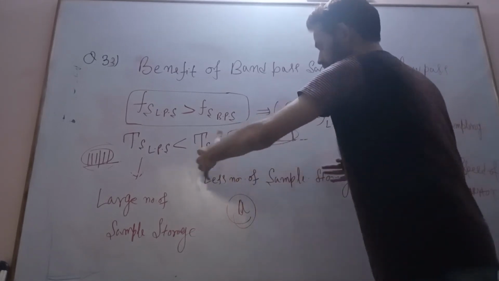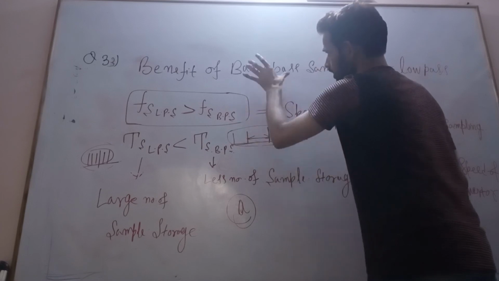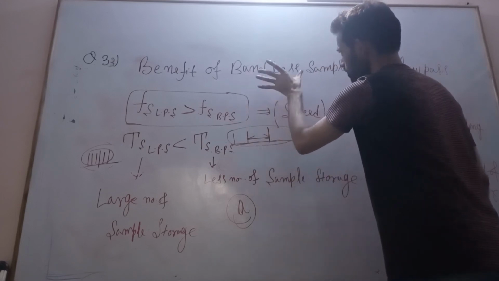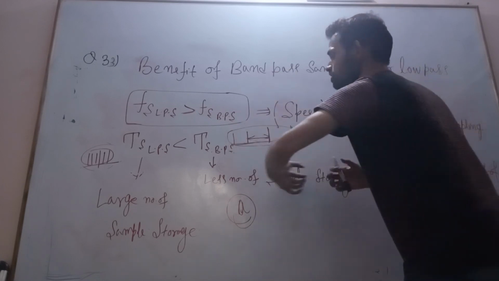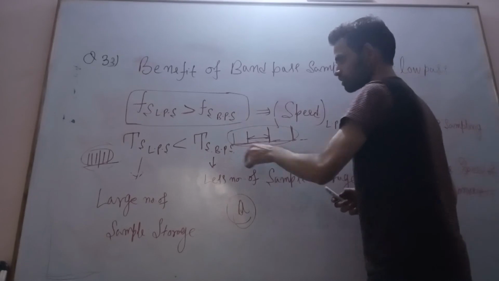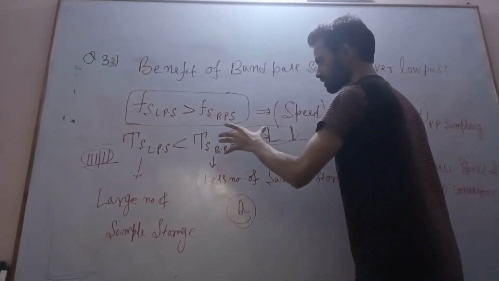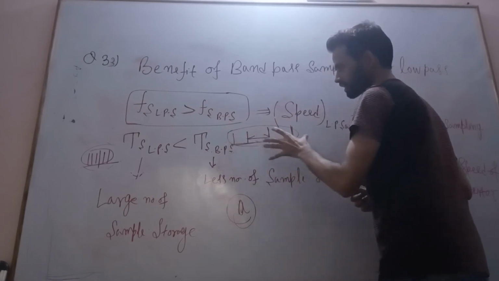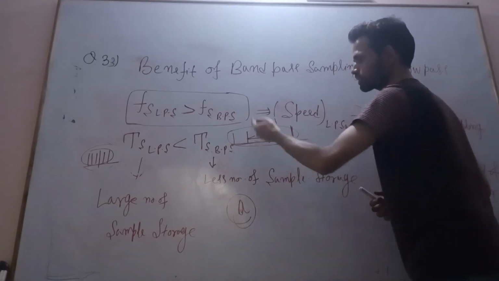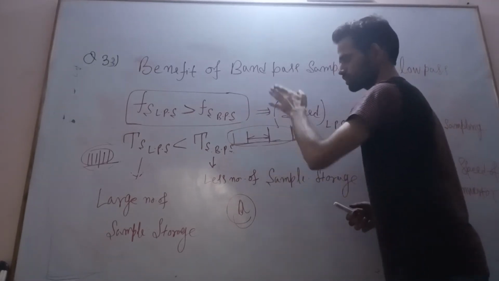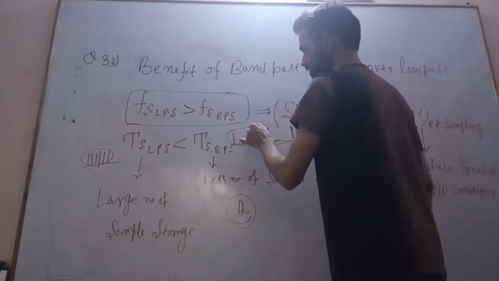But what is band pass sampling doing? In the case of band pass sampling, it reduces the digital memory. It is reducing the digital memory because the sampling interval is large. Sampling interval large means the number of samples stored is less, so digital memory is less, which is necessary to capture the signal interval.